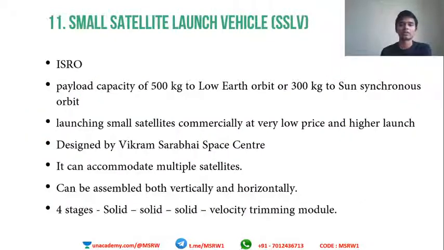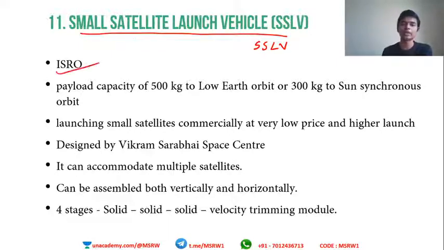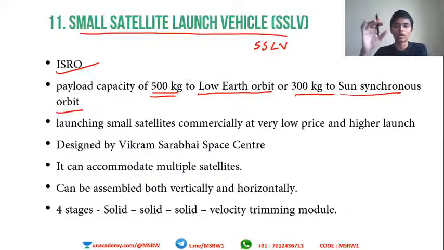Small satellite launch vehicle. So we have covered PSLV and GSLV. We are coming to the last satellite launch vehicle, which is known as the SSLV, or the small satellite launch vehicle, also built by ISRO. Payload capacity of 500 kilos. Very less capacity, not as powerful as any of the previous ones. To lower Earth orbit, or 300 kg, even less, to Sun synchronous orbit. So from this itself, we can know what this is designed for.